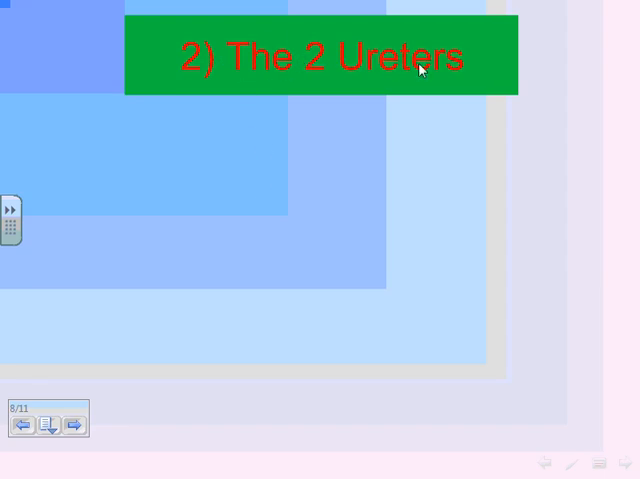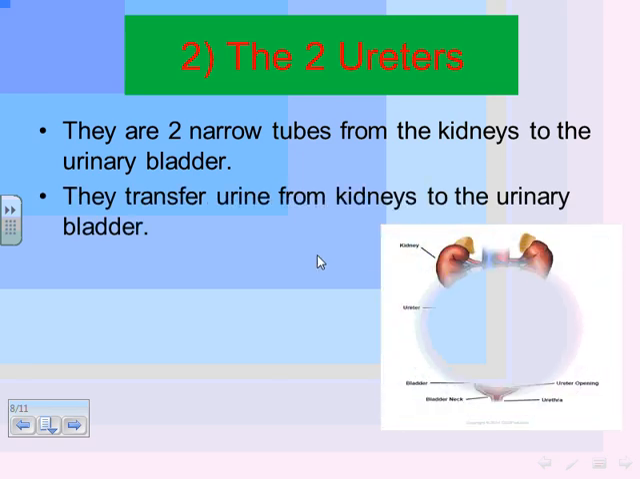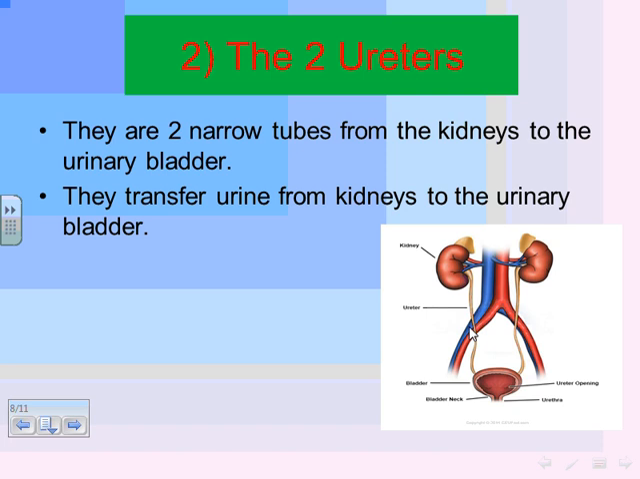Number two, the two ureters. What are the two ureters? They are two narrow tubes from the kidneys to the urinary bladder. Can you see in the picture? Yes, these two tubes extending from the two kidneys to the urinary bladder. They transfer urine from the kidneys to the urinary bladder. So the function of the two ureters is to transfer urine from the kidneys to the urinary bladder.